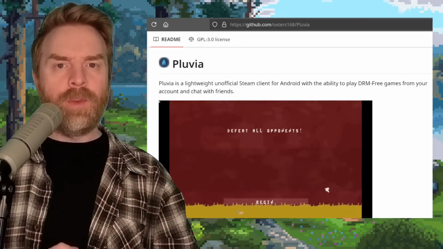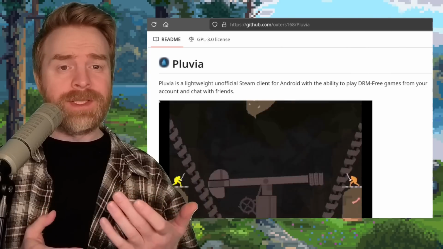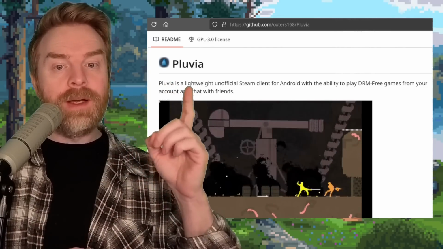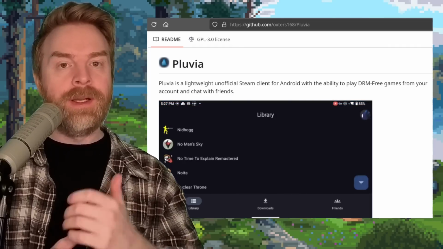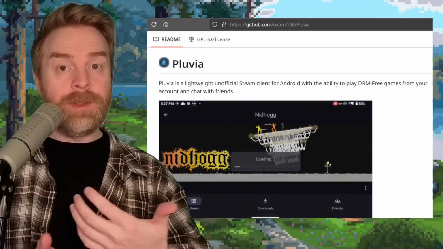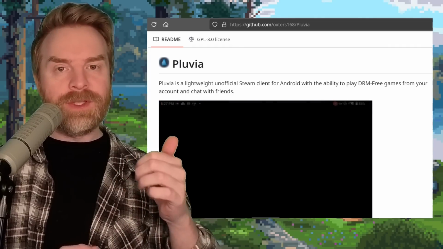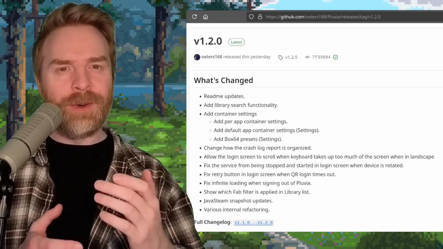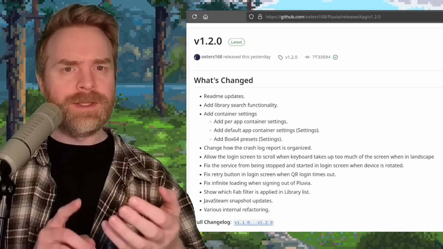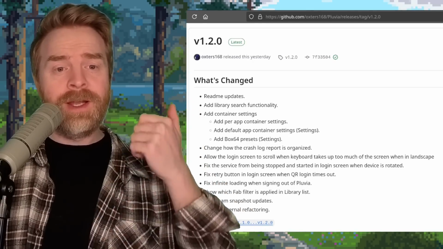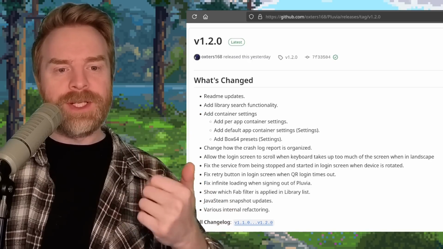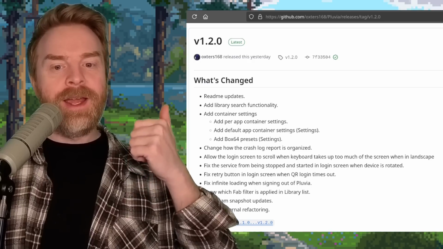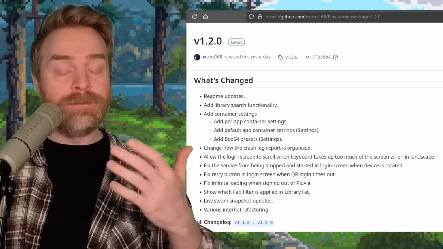And speaking about Windows emulation on Android and Steam, next up we're talking about Pluvia, which is a lightweight unofficial Steam client for Android, which is a combination of Steam and emulator. And Pluvia just got a brand new update. So at the time of filming, version 1.2.0 is the latest update. There's some fixes, improvements, and brand new features. They've added library search functionality, per-app container settings, default app container settings, and Box64 presets, and even more.